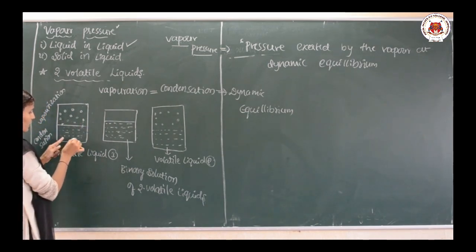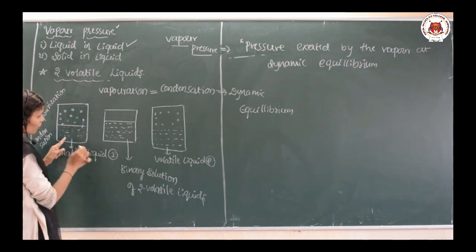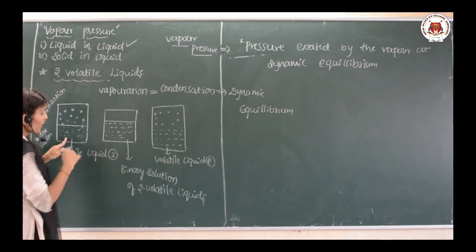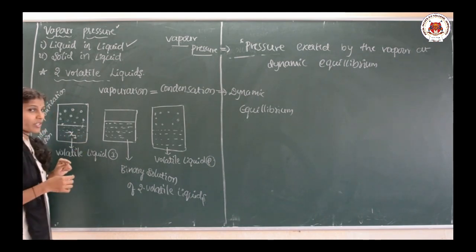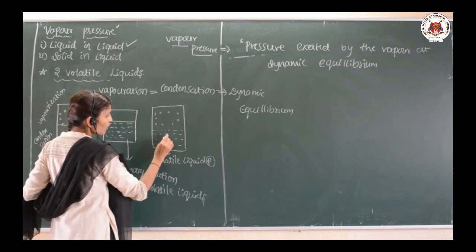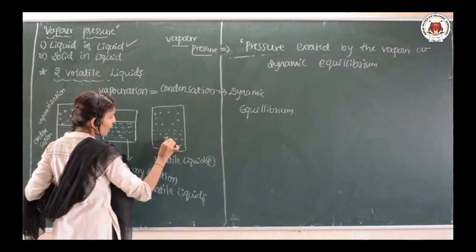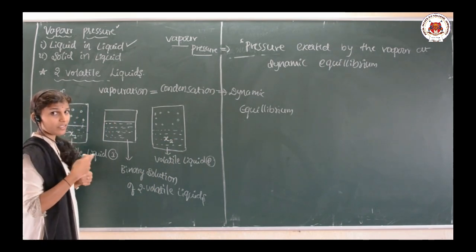Here, liquid 1 is volatile in nature, and I will take its mole fraction as x1. Liquid 2 is also volatile, and I will take its mole fraction as x2.